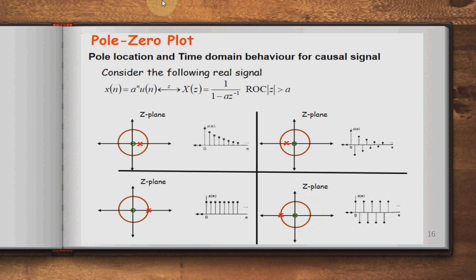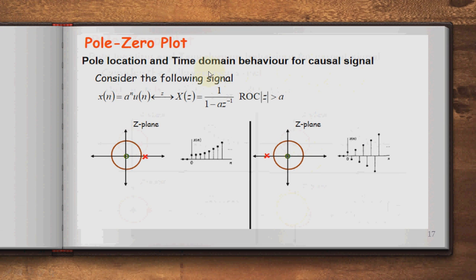Pole zero plot, that is pole location and time domain behavior for the causal sequence. Consider the following real signals. So x of n is equal to a raised to n u of n. Its z transform becomes 1 divided by 1 minus a z inverse, and its ROC is mod of z is greater than a. So this is the pole zero plot for the causal sequence, the unit step sequence. These are the sequences where the pole zero plot looks like this.